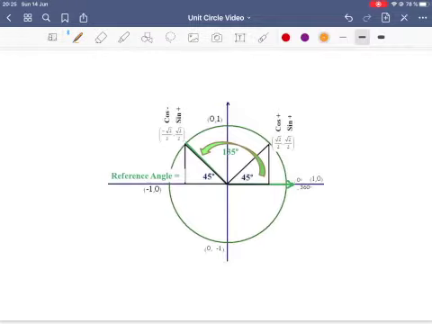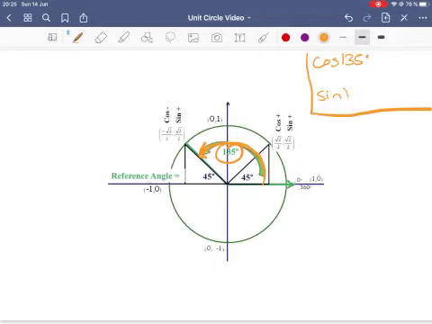So now what I want to look at is this angle of 135 degrees. And up here I'm going to put a box. And without using a calculator, you now have enough tools to tell me what is cosine of 135 degrees and what is sine of 135 degrees. So let me explain how you can do that.